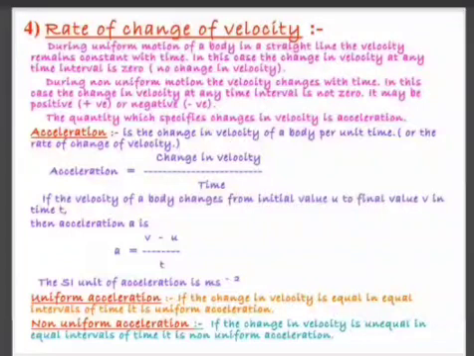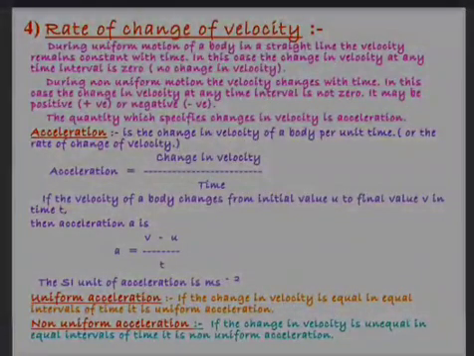Acceleration is defined as rate of change in velocity. Whenever the word rate comes, it means in denominator you should have time. And change in velocity. We studied two types of velocities just now, that is final and initial. So you will simply subtract. So final velocity minus initial velocity upon time. So it is v minus u upon t.